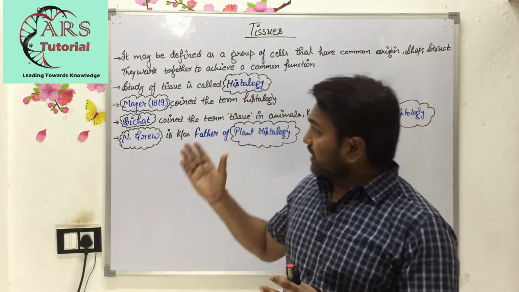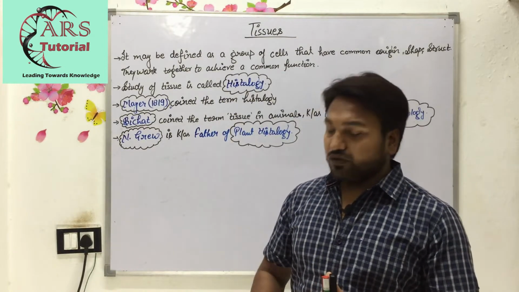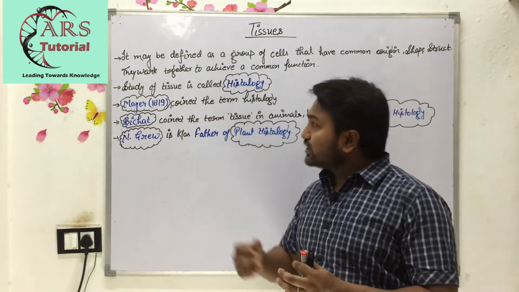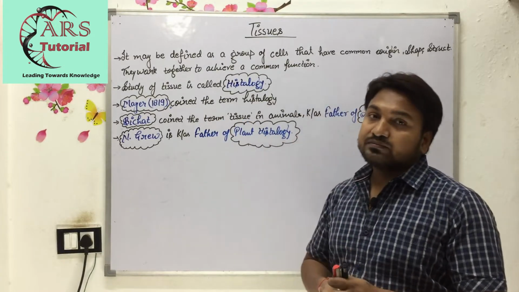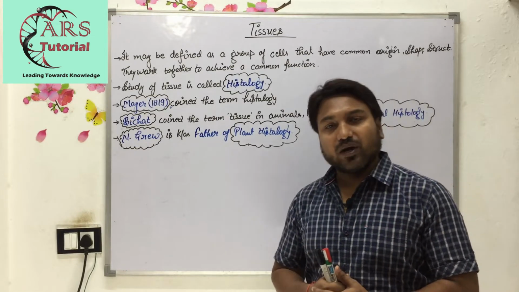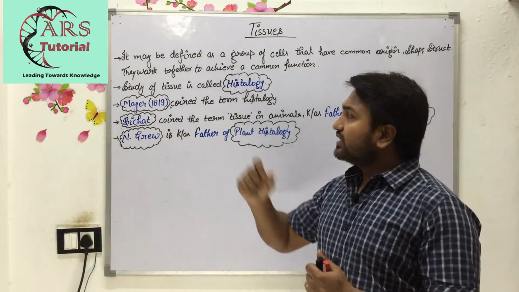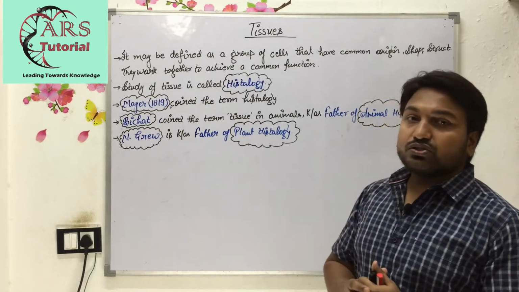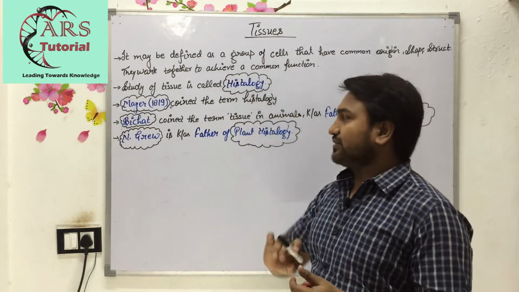So here I have written some points regarding tissue and the history of tissue. The study of tissue is known as histology, whereas the study of cell is known as cytology, or you can say cell biology. Then the history: Mayer in 1899 coined the term histology. Mayer एक साइंटिस्ट थे जिन्होंने हिस्टोलॉजी टर्म बताया था.